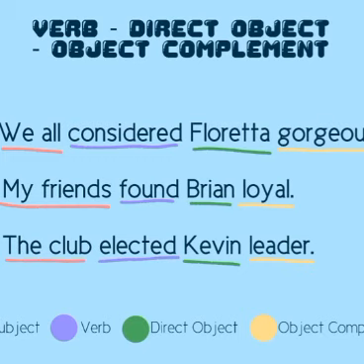The club is the subject, elected is the verb, Kevin is the direct object that is acted on by the verb, and leader is the object complement, a noun that describes Kevin.